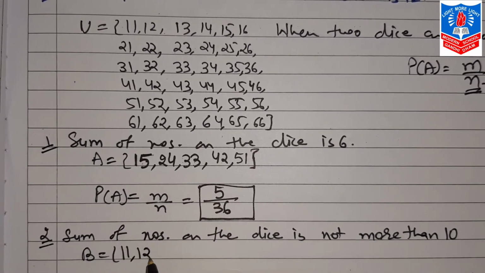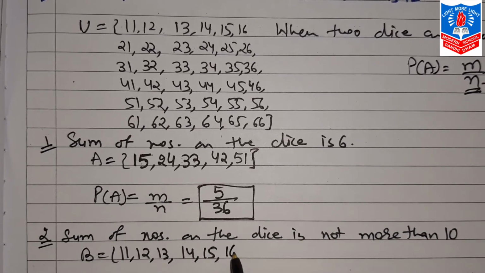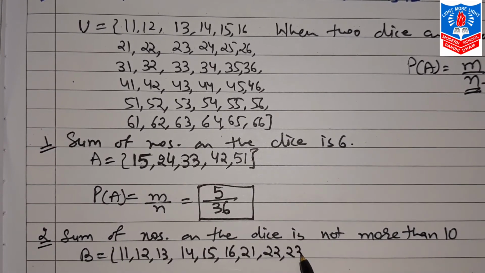So (1,1), (1,2), (1,3), (1,4), (1,5), (1,6). Same way, (2,1), (2,2), (2,3), (2,4), (2,5), (2,6).